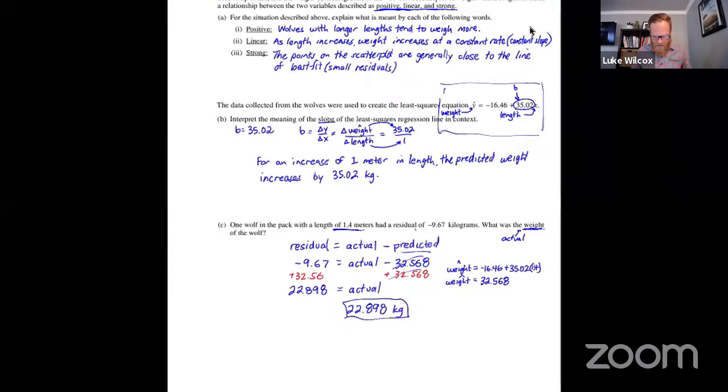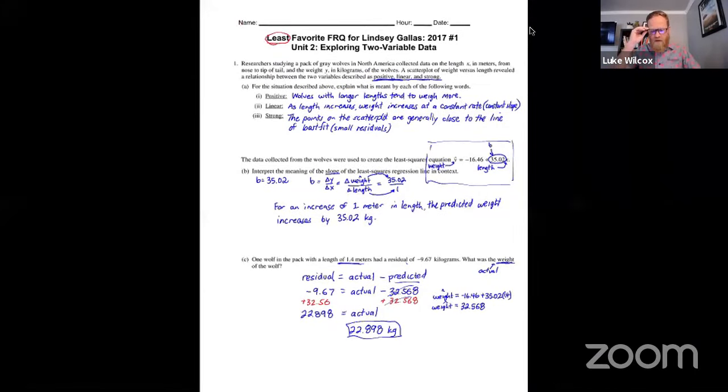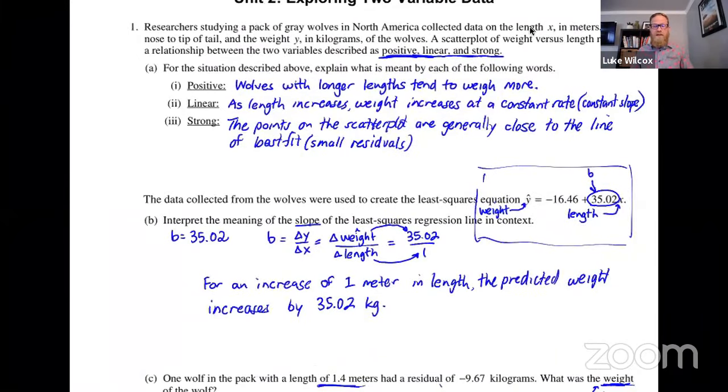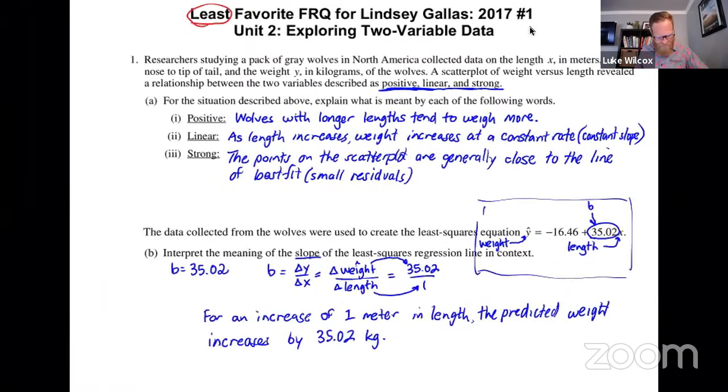So now we need to go back and take a look at the rubric for how this was graded, okay? And you're going to find out real quickly why Ms. Gallus said that this was her least favorite to grade. It has to do with part A here. For part A, in order to get essentially correct, you have to have a reasonable definition for three different things, the three things you see right here: a reasonable definition for positive, a reasonable definition for linear, and a reasonable definition for strong.